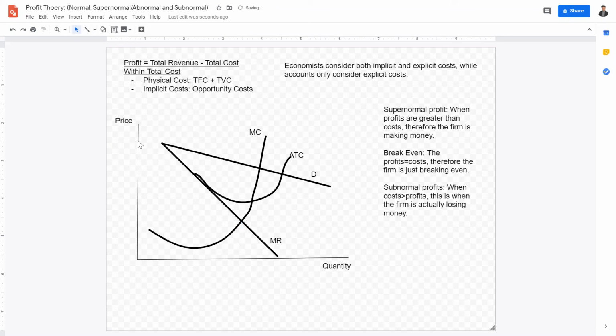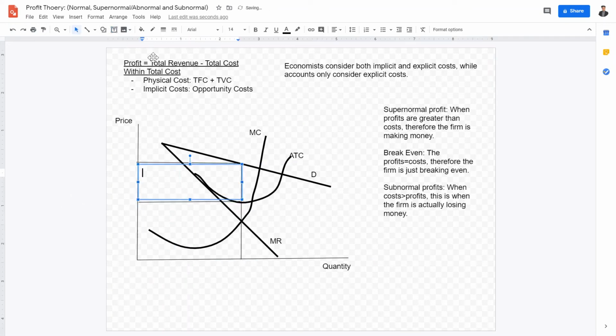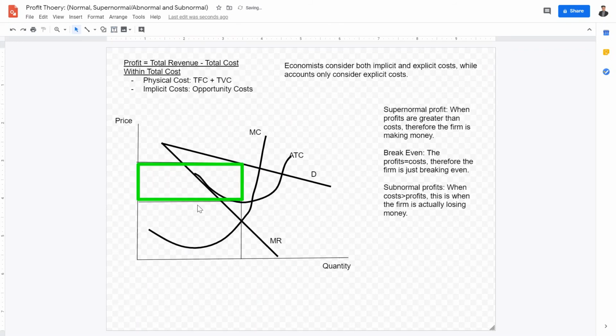So what we do is we link the MC equals MR point to the demand curve, and we link it to the price. That's not a straight line. And we link it to the price. There you go. So, from these linkages, we can see that this entire section, I'm going to make it green, refers to supernormal profits.